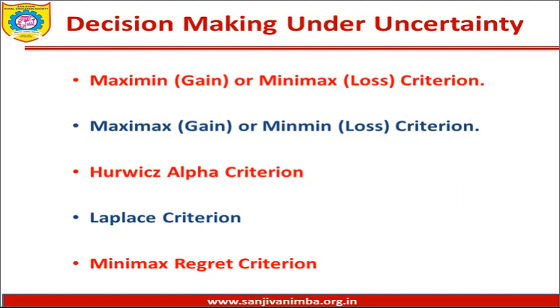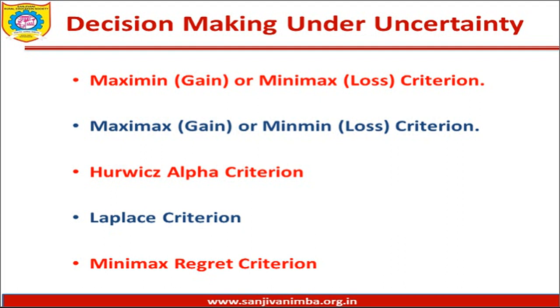If you are being provided with a payoff table of profits or gains, then you will be using a maximin strategy. And if the payoff table is of losses or costs, then you will be using a minimax loss criteria. Similarly, in the second model, if the payoff table is of profits or gains, then you will be using maximax criteria, and if the table is given with costs or losses, then you will be using a minimin criteria.